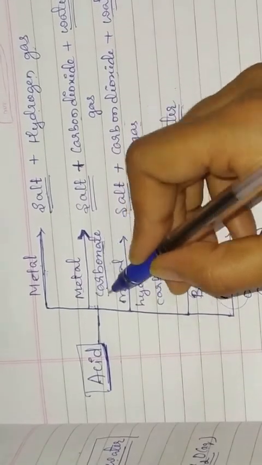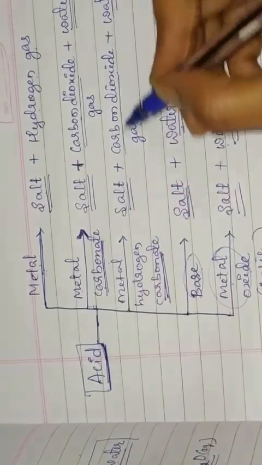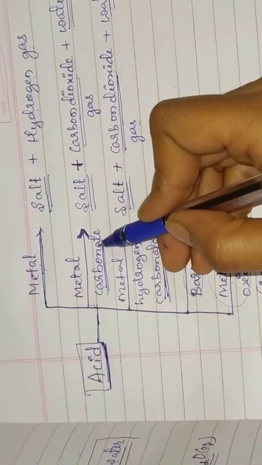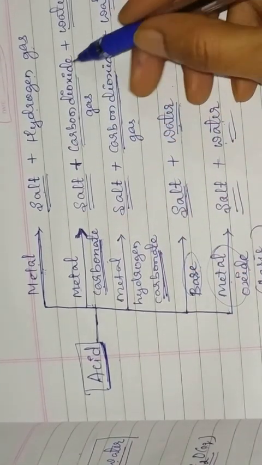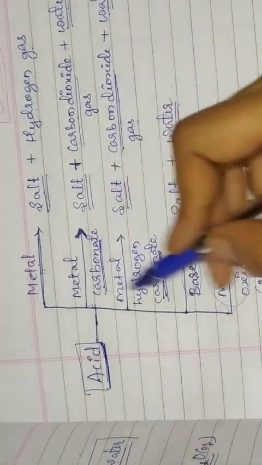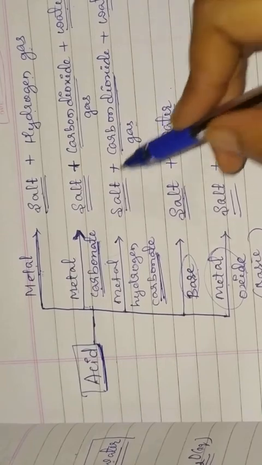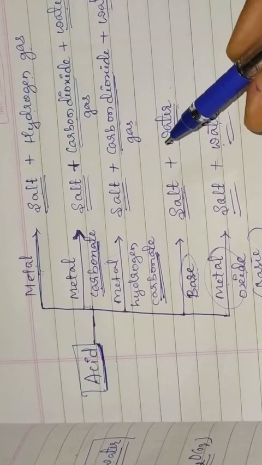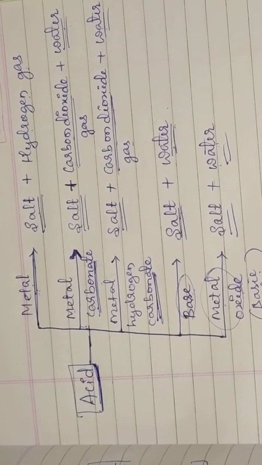Remember, whenever the term carbonate comes, always carbon dioxide gas is released. Whenever carbonates are involved in the reaction, the gas released will be carbon dioxide gas. Along with this, water is formed. So like this, you have to remember the chemical properties of the acids. If you know all these general reactions, general chemical equations, you can easily solve the chemical equations. Okay children, in the next class we will see the chemical properties of bases.